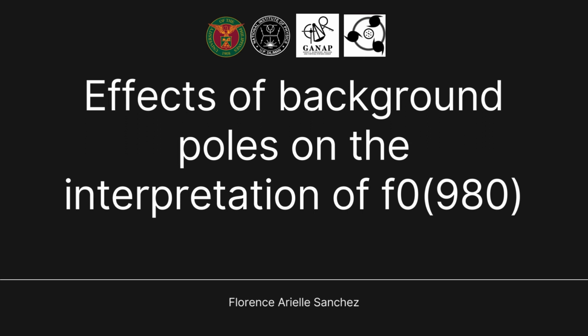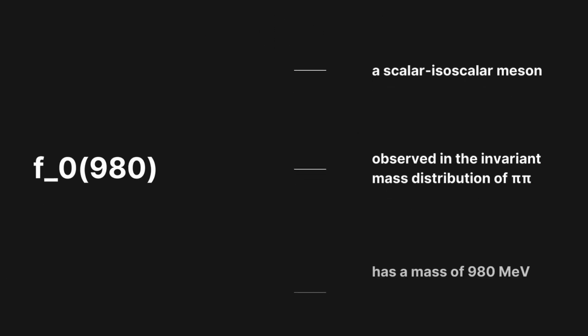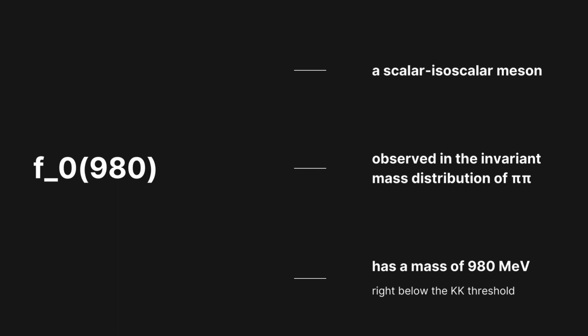I am Florence Sanchez, and in this study entitled Effects of Background Poles on the Interpretation of f0(980), we study this scattering amplitude based on Morgan and Pennington's pole counting argument. The f0(980) resonance is a scalar isoscalar meson observed in a pion-pion invariant mass distribution. It is characterized by its mass of approximately 980 MeV, which is below the kaon-antikaon threshold.